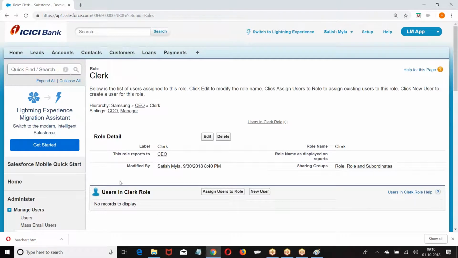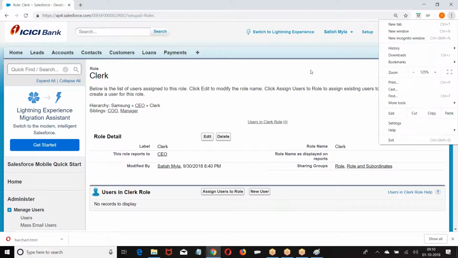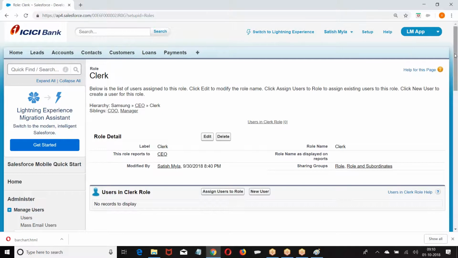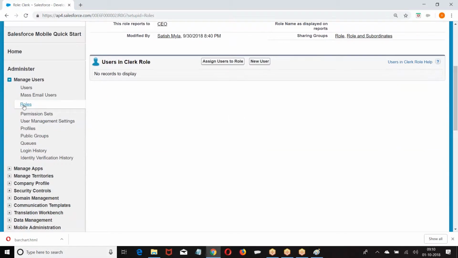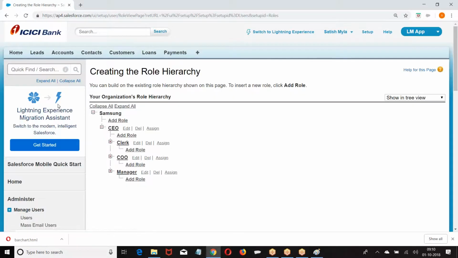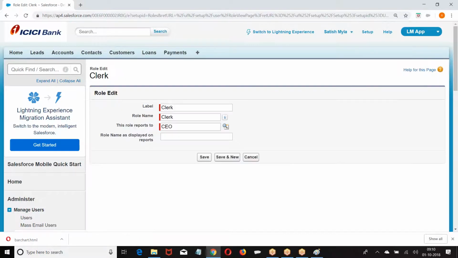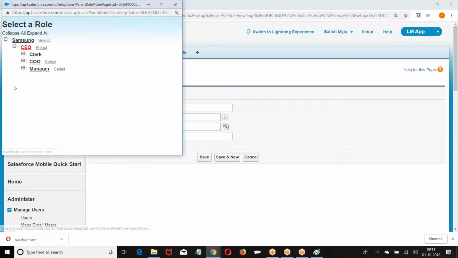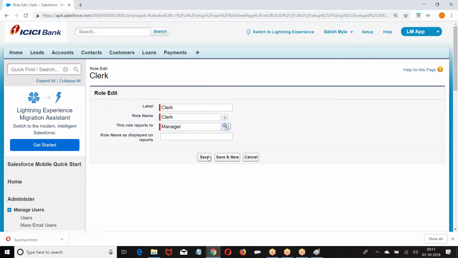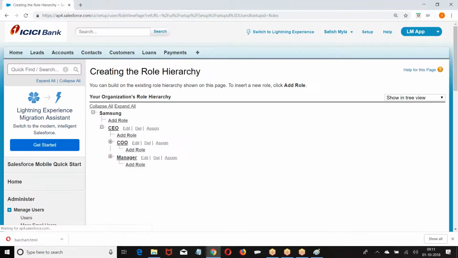Now, we created this structure. What I am doing here is creating a role and telling to whom you are going to report. As simple as that. Now, clerk is reporting to CO, manager is reporting to CO. If you want to change, edit, reports to.